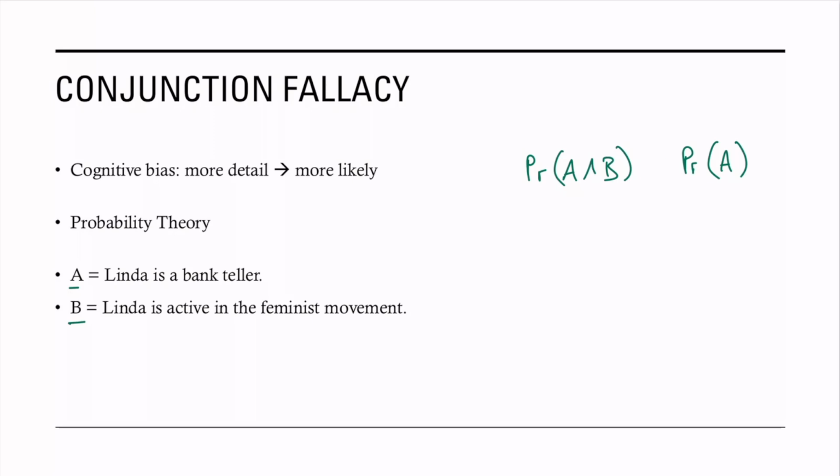Well, we've seen this before, and we know that the conjunction can never be greater than one statement alone. Even if every bank teller is a feminist, the probability that Linda is both still can't be more than the probability she's just a bank teller. You can't add conditions and make something more likely.